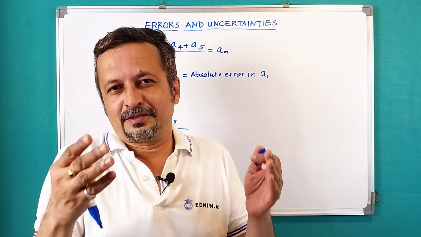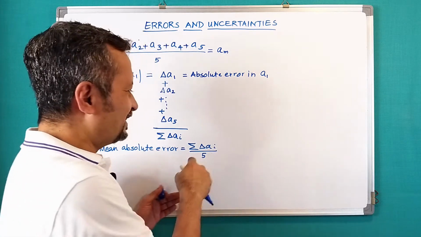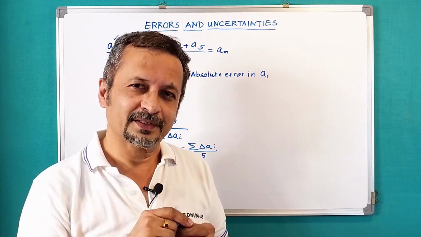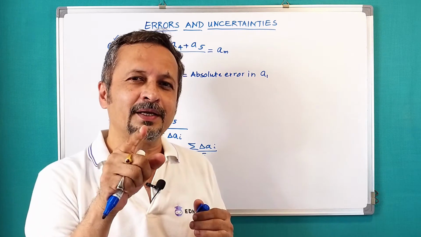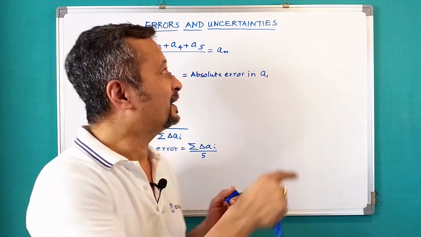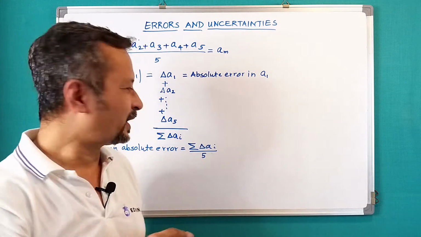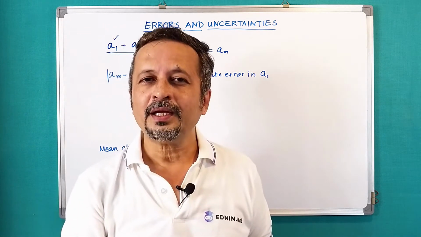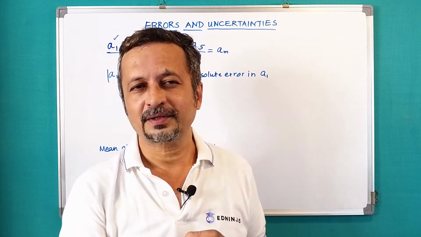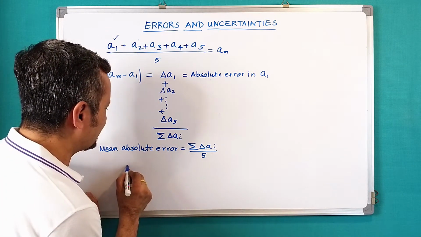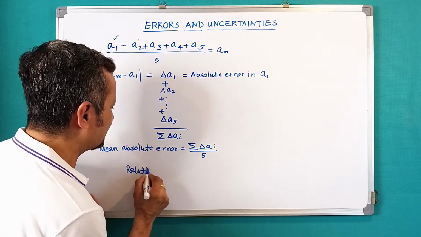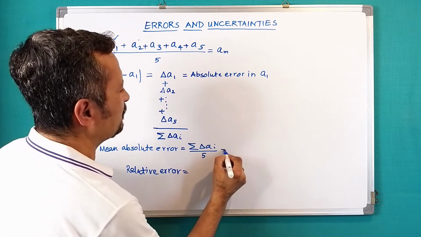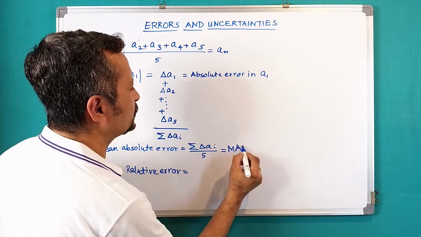Now again there is something more to that. This mean absolute error, when I divide that by the mean value, that will give me the relative error. I will call it the mean absolute error, correct.